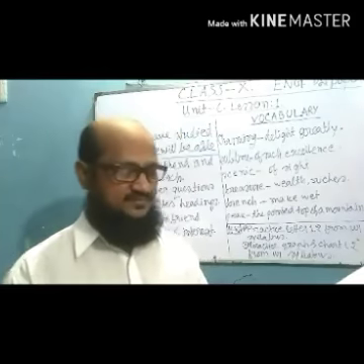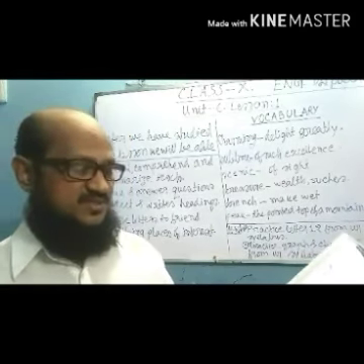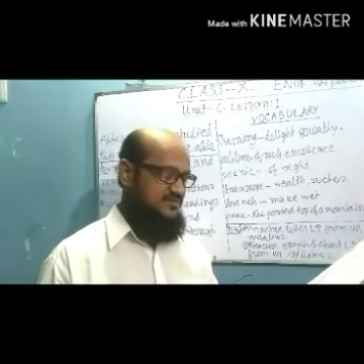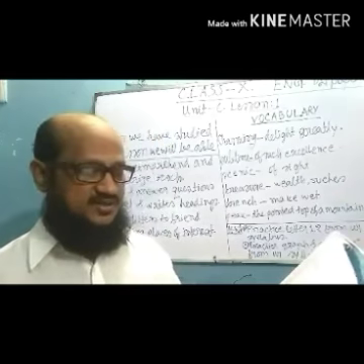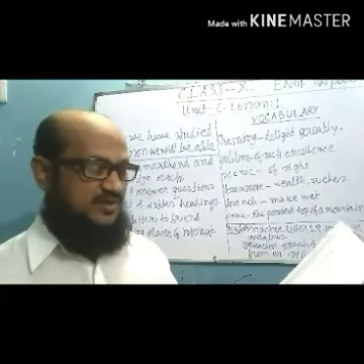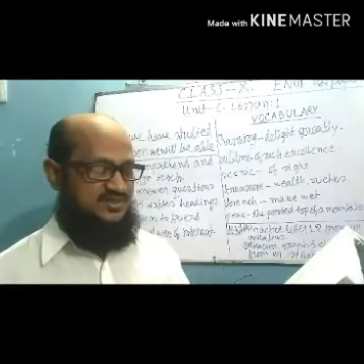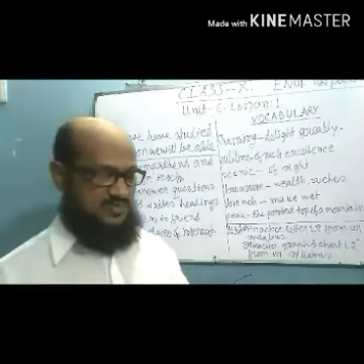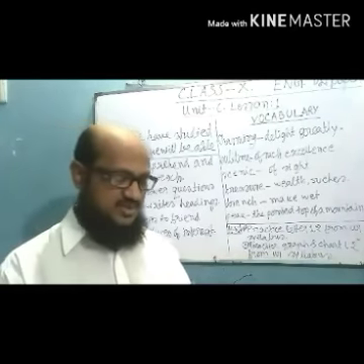Number 3, ethnic groups means A, groups based on their religious faiths. B, groups of people living in the hill tracts. C, groups having distinct racial and cultural features. D, groups who believe in Buddhism. Number 4, pilgrimage destination.